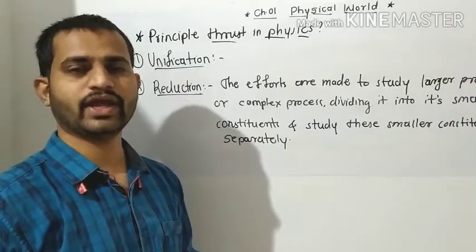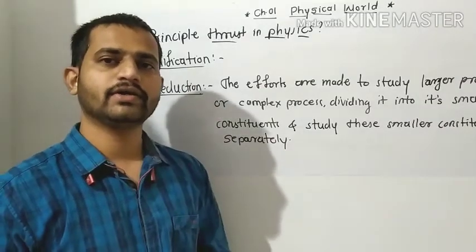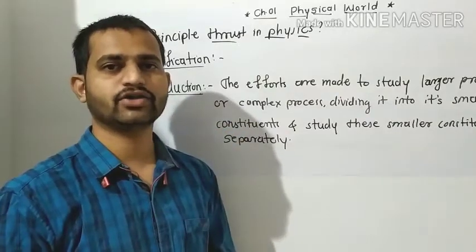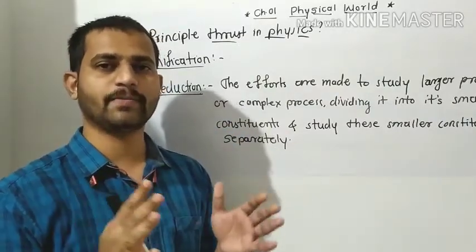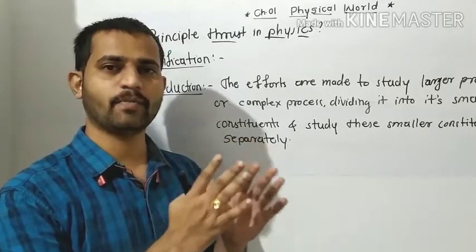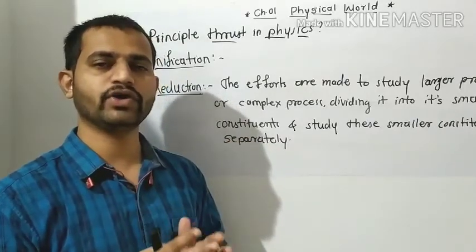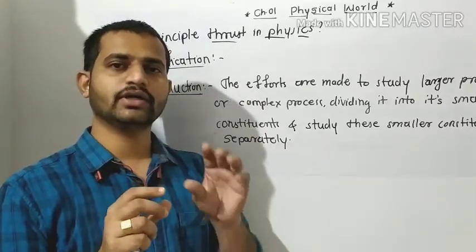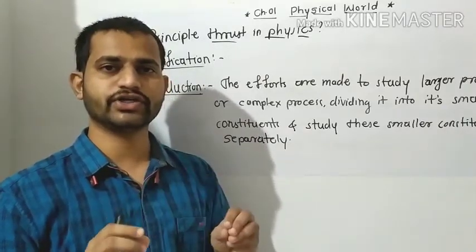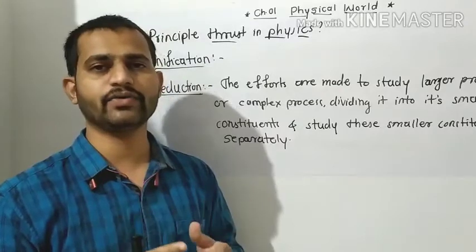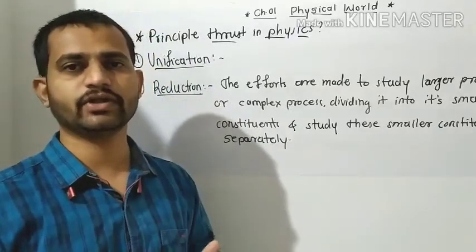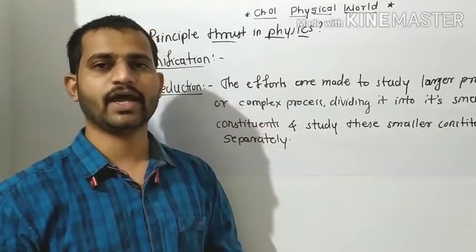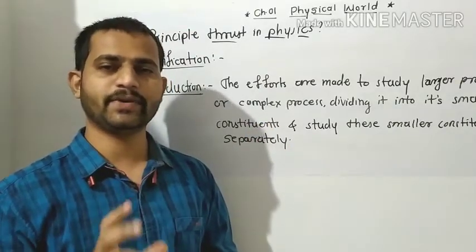So accordingly we can apply our laws of nature separately to each smaller part instead of applying all the laws combined on one single complex process. So what we have to do in reductionism is just reduce the larger process into its smaller constituents, apply whatever laws or rules of nature that process is working on, and study these processes separately.